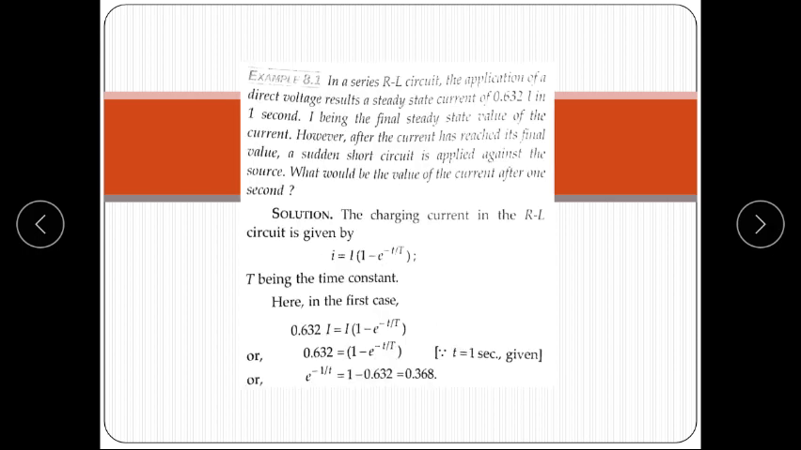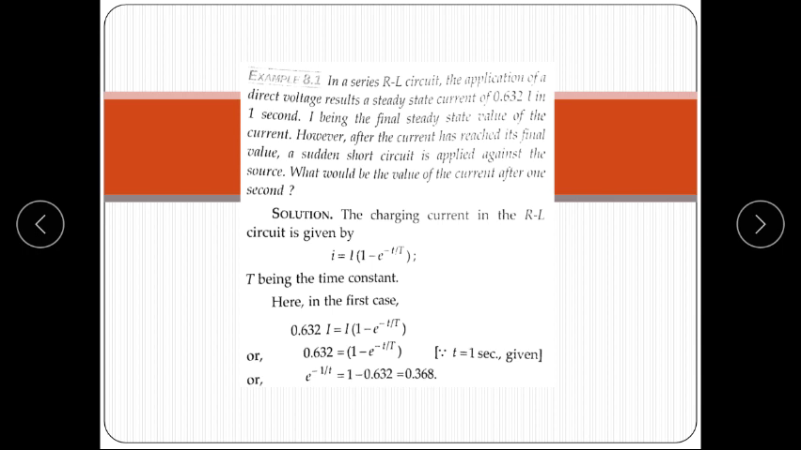Now we take an example. In the given example, a series RL circuit, on application of direct voltage, the current reaches 0.632 I in 1 second, I being the final steady state value of the current. However, after the current has reached its final value, a sudden short circuit is applied across the source. What would be the value of current after 1 second?